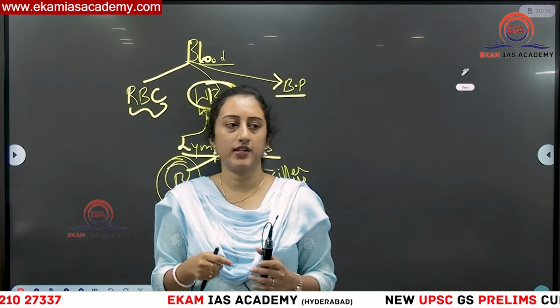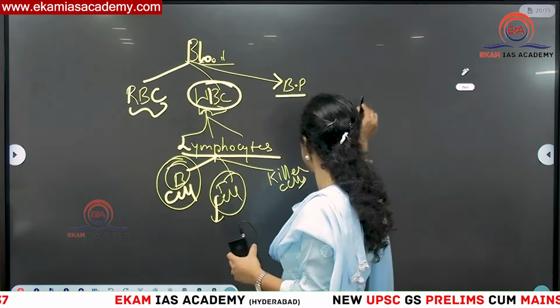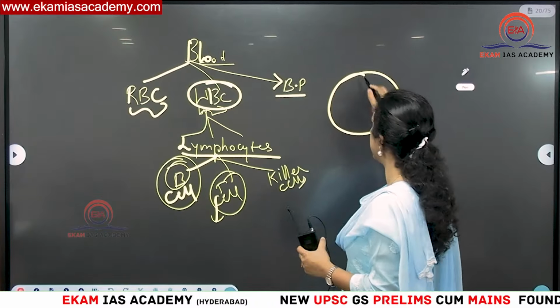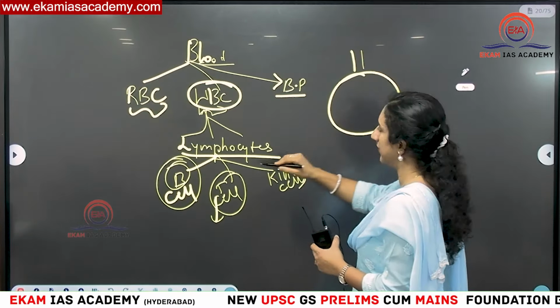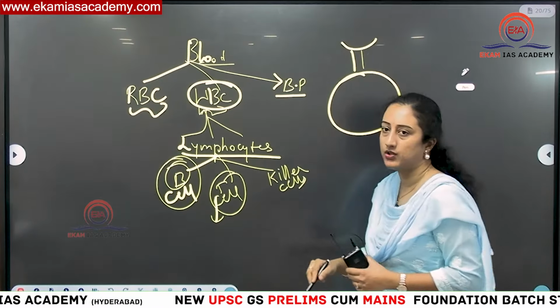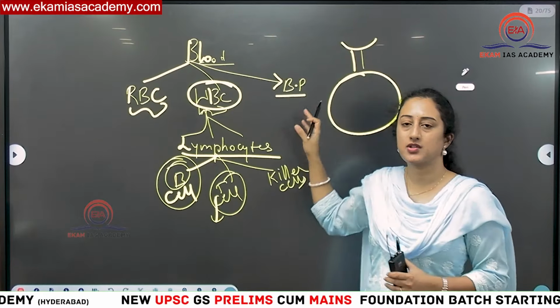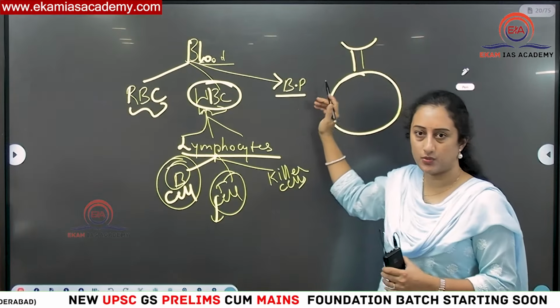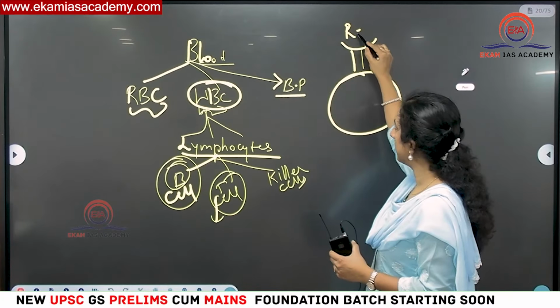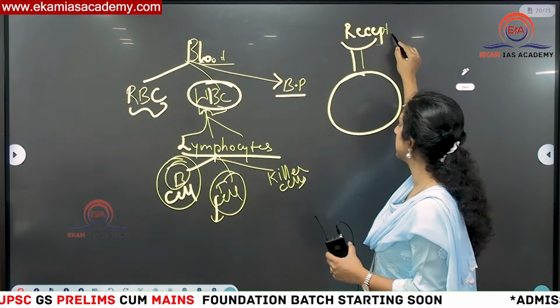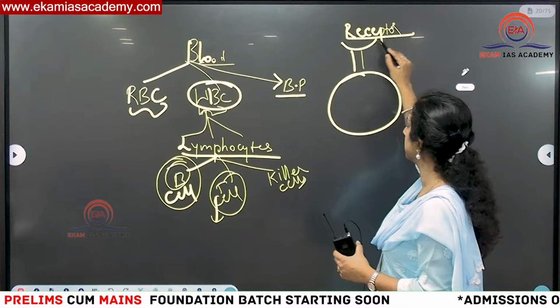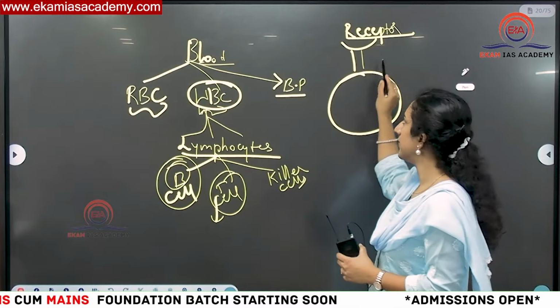After taking the T cells, consider this is a T cell. Normally B cells have this type of thing, a crown type of thing, which is called a receptor. In CAR-T, R stands for receptor. What is the job of this receptor?